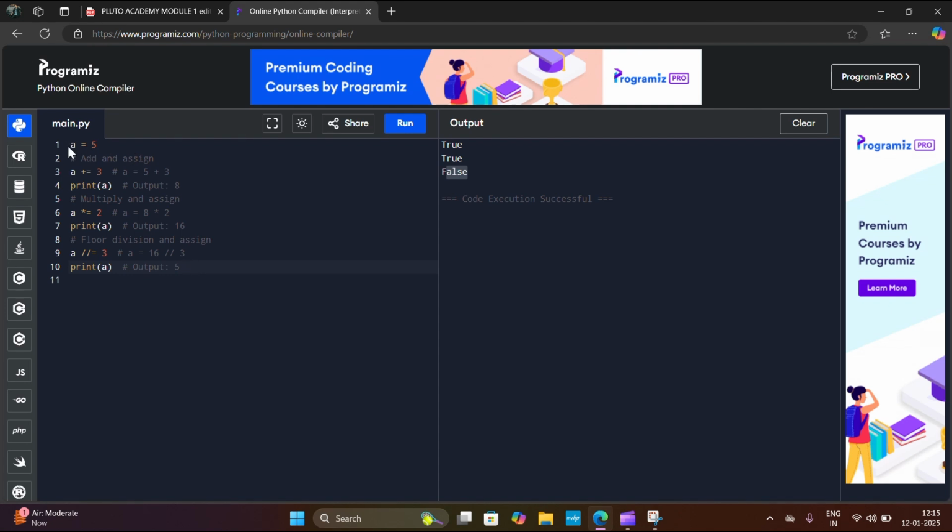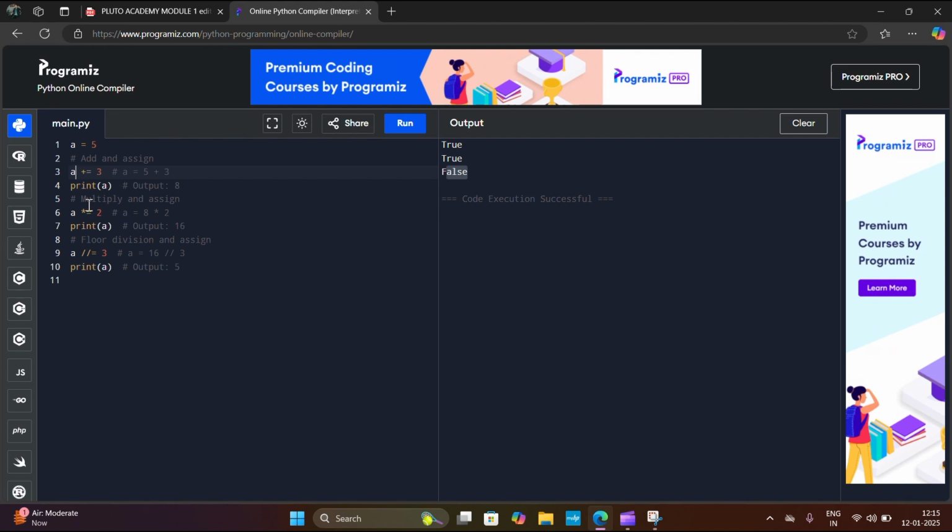First of all, I am assigning variable a equals to 5. A is a variable that stores the number 5. Here I am doing add and assign operator. A plus equals to 3. It means what it will do? First of all, a equals to 5, so 5 plus 3, so 8. And then you have a here, so it will assign the value 8 to a.